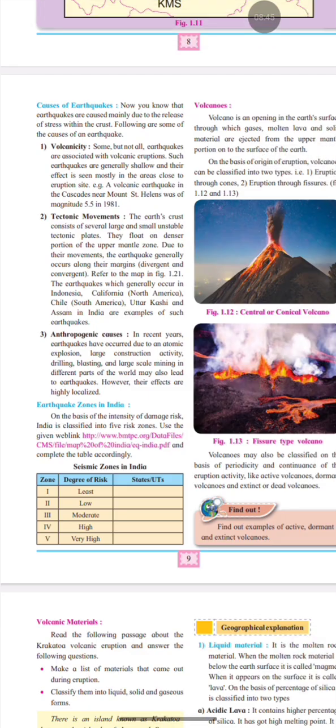Next is anthropogenic causes. These are human activities. Sometimes earthquakes are caused by human activities. Examples are atomic explosion, large dams, mining, blasting, deep drilling. These earthquakes are generally small and affect only a local area.